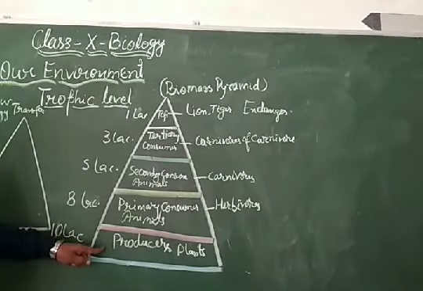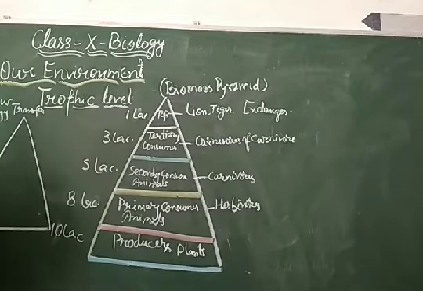Only 1% of the sun energy comes to the earth, and they utilize only 10% of that 1%. So if producers have 10,000 joule of energy, they use 90% of this 10,000 and only 10% they transfer to the herbivores.